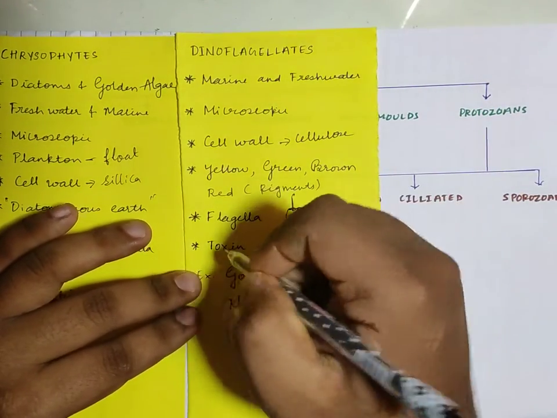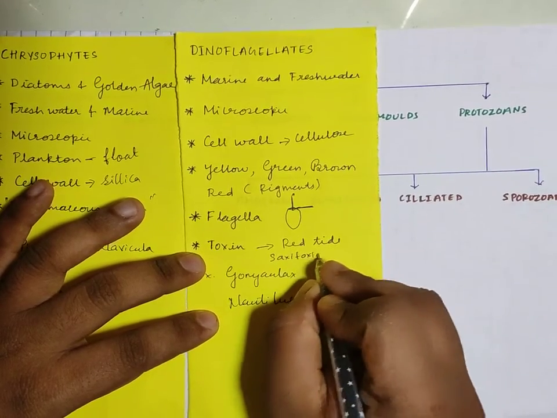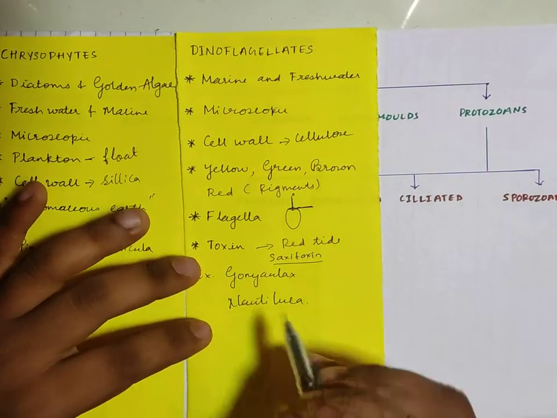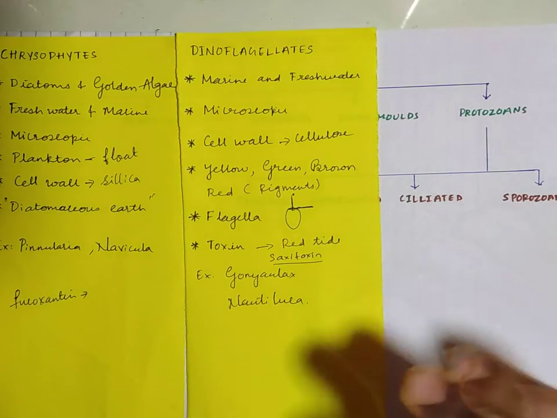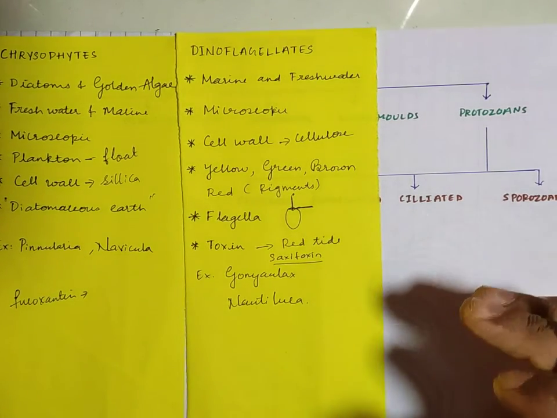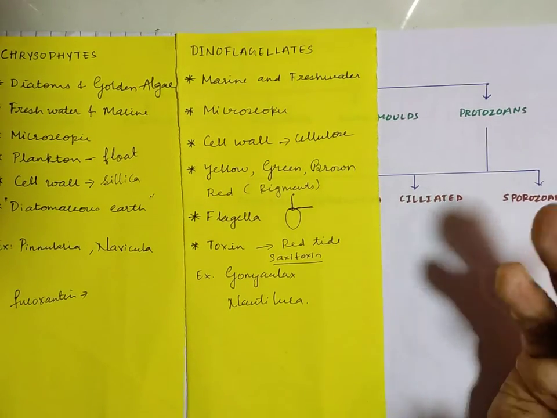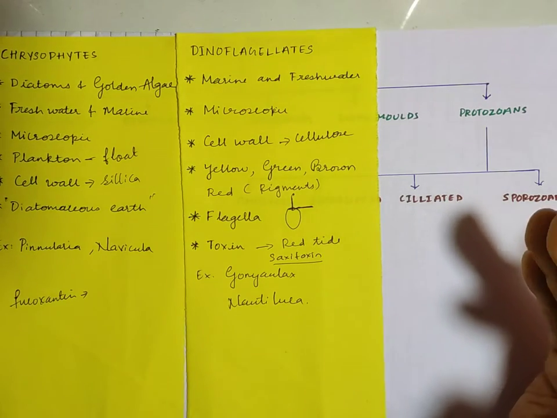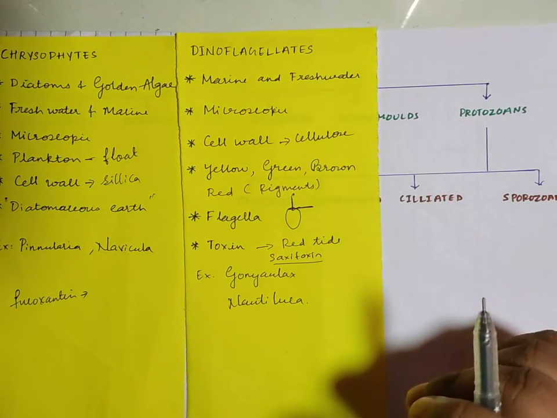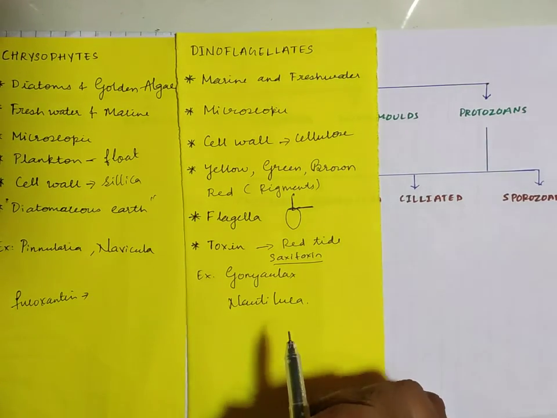Now it produces a toxin, it is called saxitoxin. Now this saxitoxin, when it enters into the system of marine creatures like fishes, etc., they die or they become paralyzed. And you know that if the fishes get paralyzed, they cannot swim properly, which ultimately leads to the death. Example here is Gonyaulax and Noctiluca.